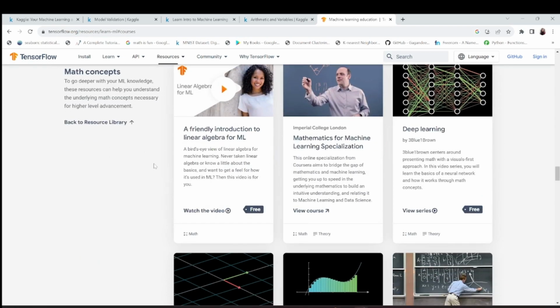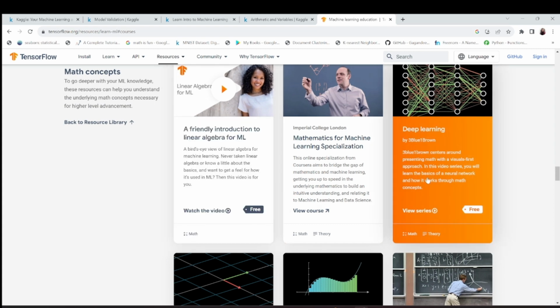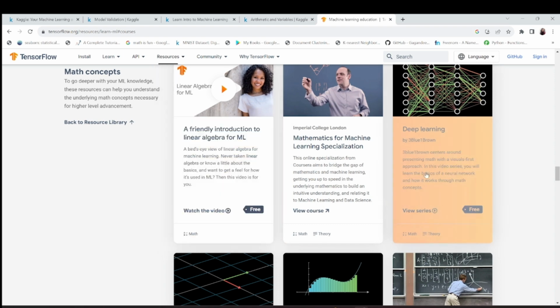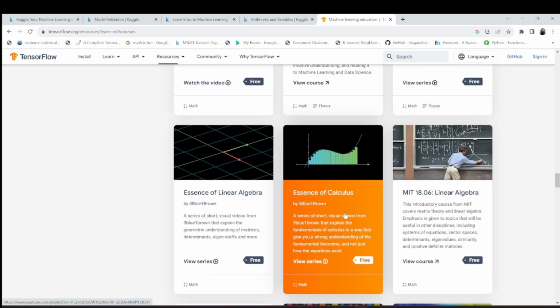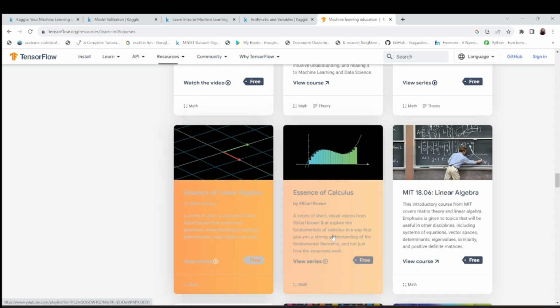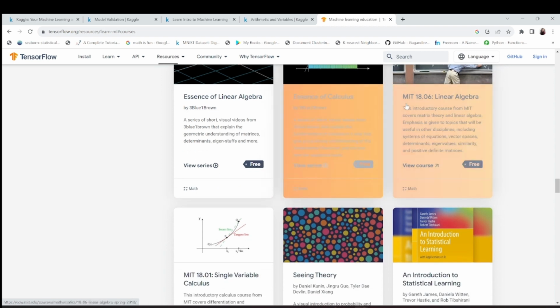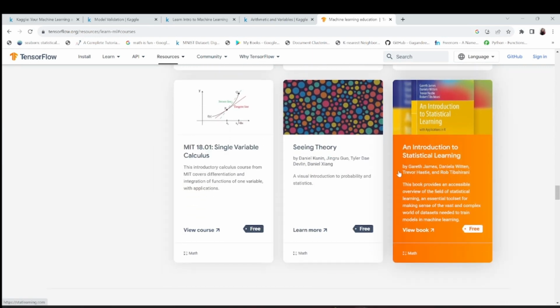And if you want to improve on your math concepts like linear algebra, calculus, and so on, you can also see this linear algebra for beginners. This is also free, and this will really help you to enhance your mathematical skills which are involved in the algorithms. So these courses are free, and you can see this is from MIT. Linear algebra, how it works, the maths behind that, and how it is used in algorithms, right? So these courses are free, you can definitely go and learn.